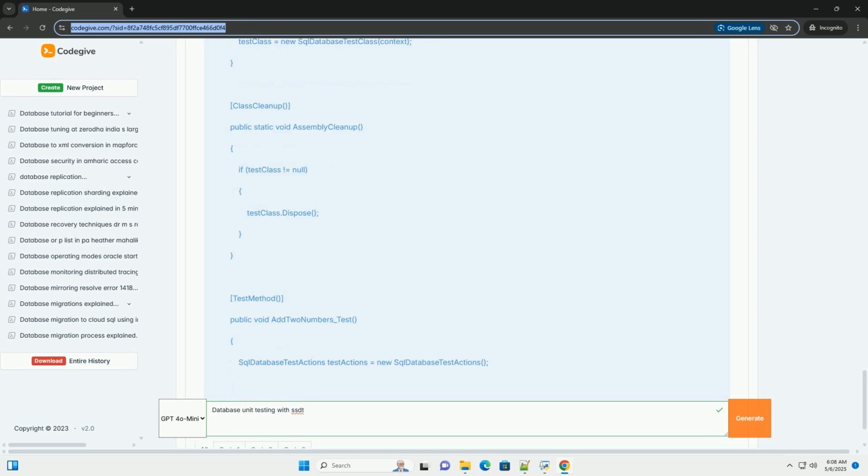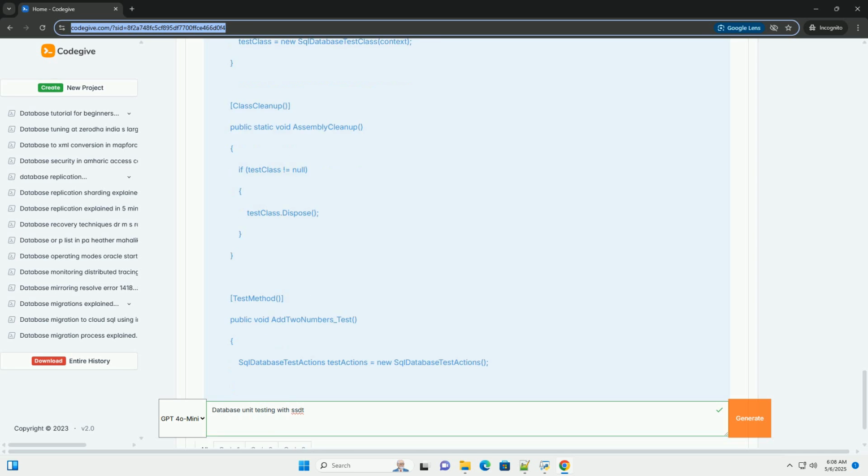Transactions: consider using transactions in your pre-test script to isolate your tests from each other. Roll back the transaction in your post-test script to restore the database to its original state. This helps avoid side effects between tests. Performance testing: while SSDT is primarily for functional unit testing, you can use it to perform basic performance tests by using execution time condition to verify that your code executes within a reasonable time frame.